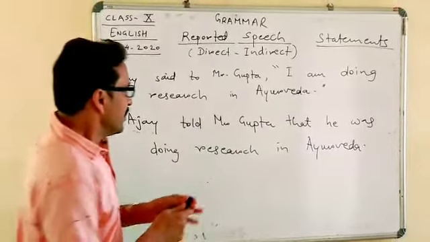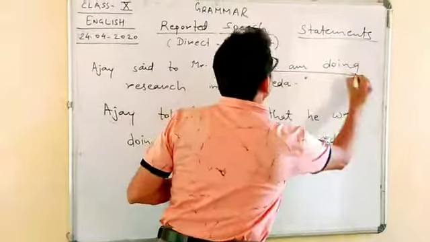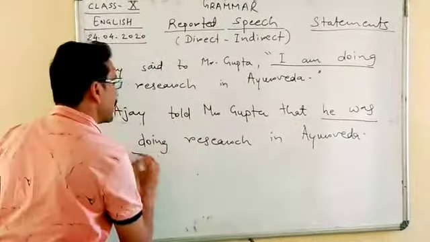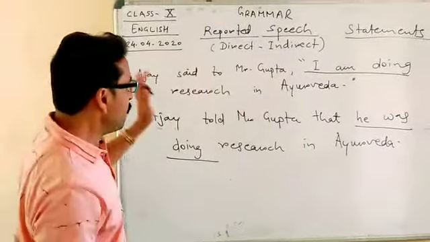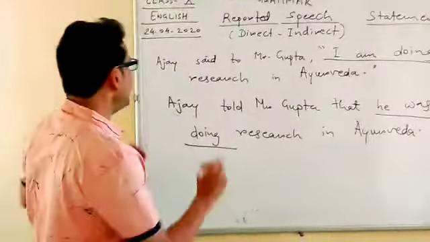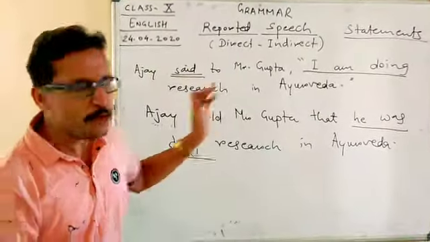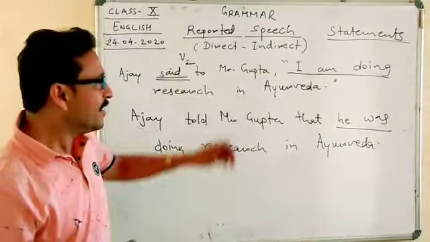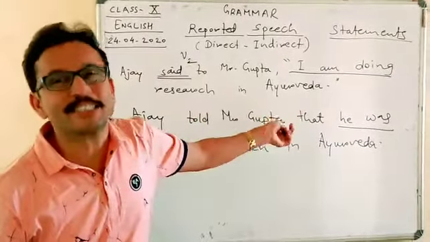Now in direct speech it is written "I am doing." Now "I am doing" became "he was doing." Why has this change taken place? We should understand that when the reporting verb, here said, is in V2, that is, the second form, then the present tense in direct speech changes to the relative past tense.